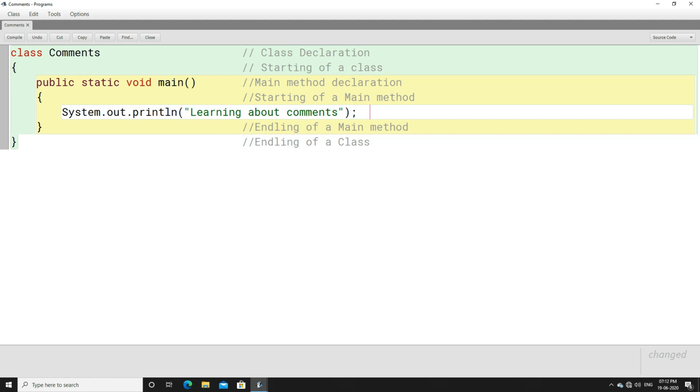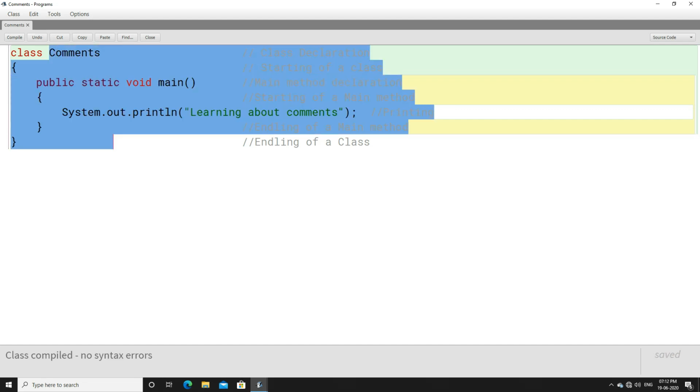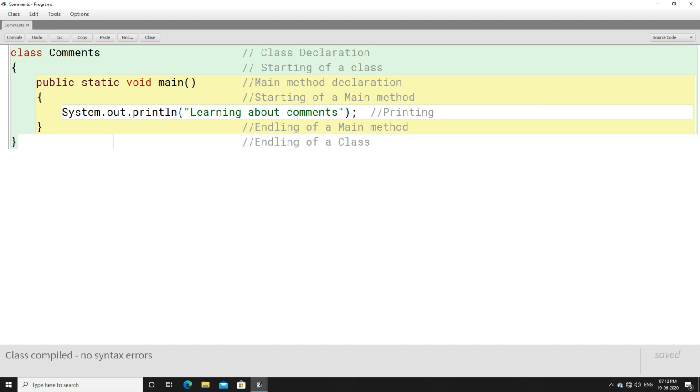Here you can also put a comment line, if you want. What is the comment line? You can write here, printing, okay? From this we will come to know that the printing job is done here. Let us compile the program. When we compile it, we see that it is compiled and there is no syntax error. When we execute this program, you will only find in the terminal window that learning about comments gets printed, and all these other things will remain deactivated.